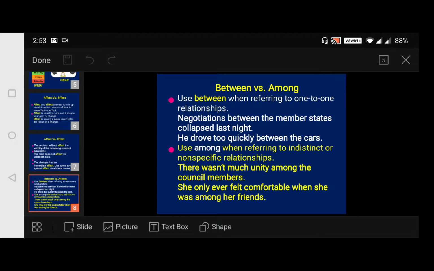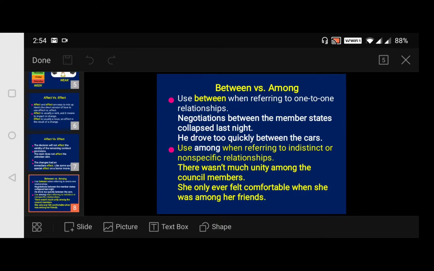Negotiations between the member states collapsed last night. Okay, so how they have used between, because it's referring to the relationship between the two states. Negotiations between the member states collapsed last night. He drove too quickly between the cars.